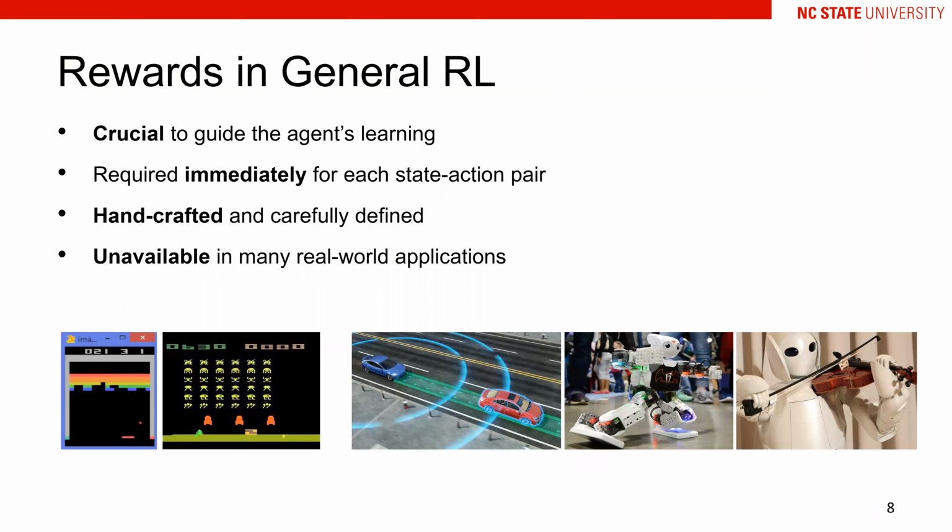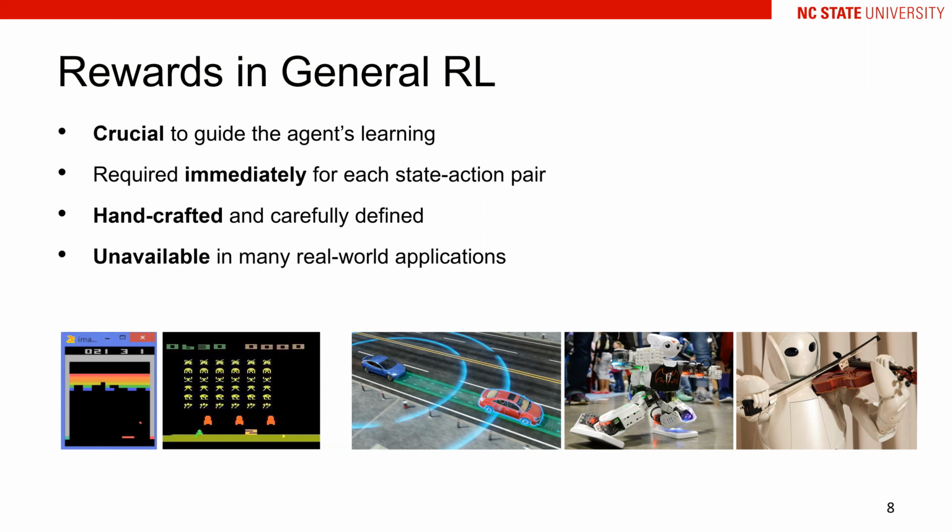As we can see, the rewards are crucial for traditional RL, similar to how labels are important for supervised learning. Especially, most RL methods require the immediate reward for each state-action pair. Generally, the rewards are handcrafted and carefully designed to reflect a certain task. For example, in video games like Atari, the rewards can be clearly defined as the scores. However, in more complex real-world applications, the rewards are quite complex and cumbersome to be manually designed.